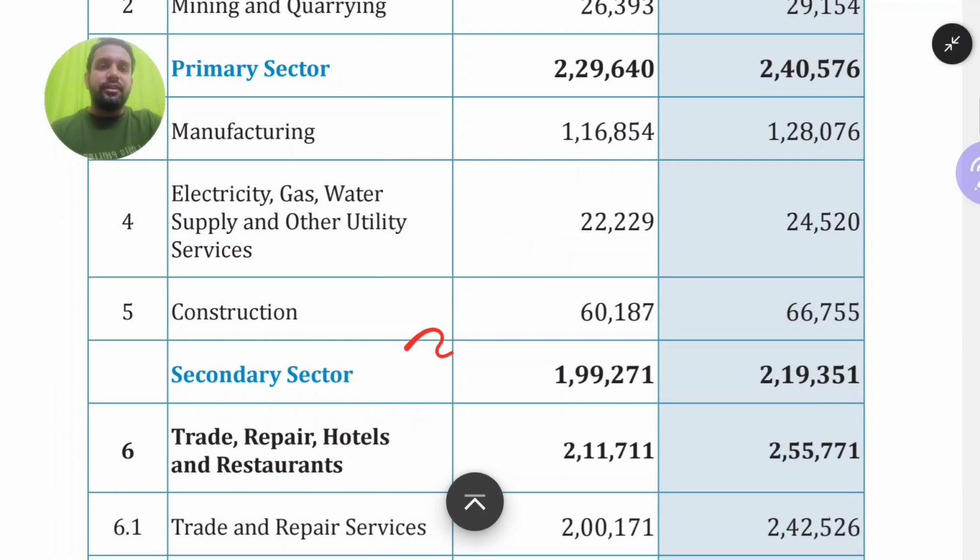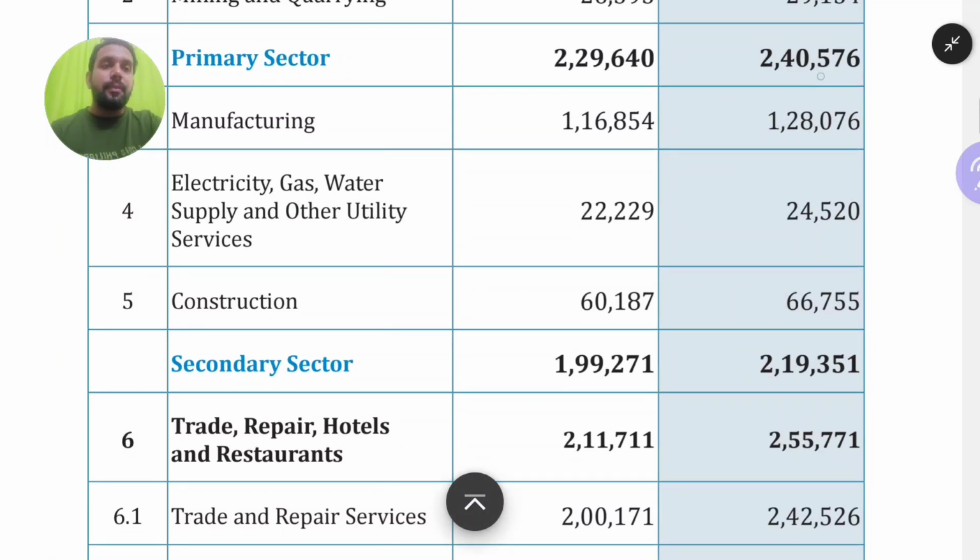Now let us go with the secondary sector, which includes manufacturing as a subsector, followed by electricity, gas and water supply, and construction. Here the total value of the secondary sector is 2,19,000. How much is it? 2,19,000. Out of the 2,19,000, 1,28,000 is coming from manufacturing only. Electricity, gas and water supply is third, and the construction sector is second.